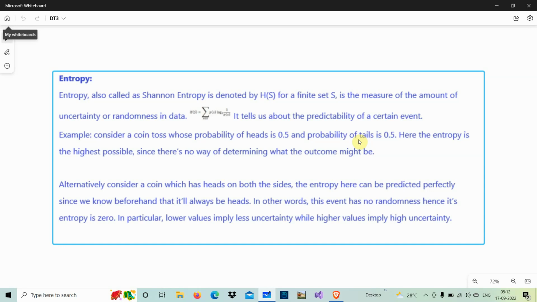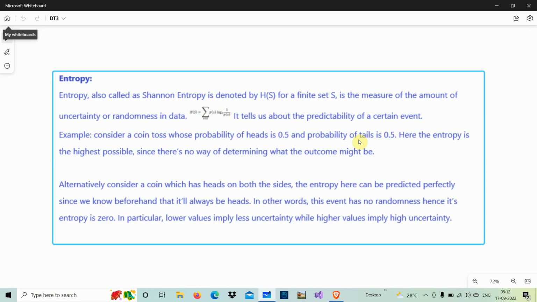So it is H of S, the entropy, which is equal to summation of P of x, the probability of finding x, into logarithm of 1 divided by P of x. Logarithm of a by b, you know, is log a minus log b, and log 1 is equal to 0, and minus log of P of x is multiplied, so the equation is simplified to minus P of x log of P of x base 2. It's clear? This is the thing we are going to do. So this entropy equation that we are using tells us about the predictability of certain events, right?